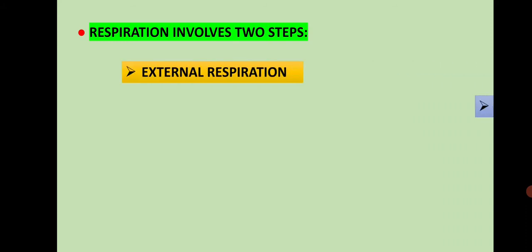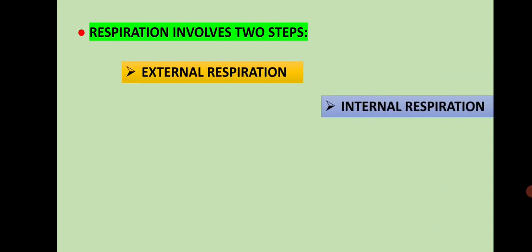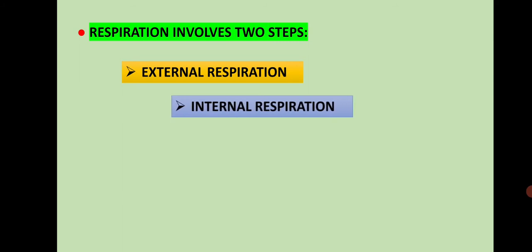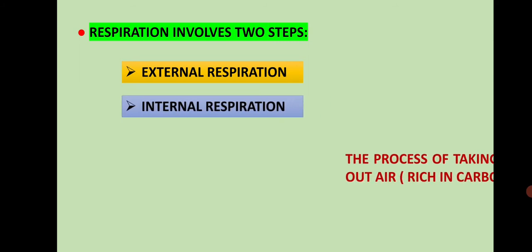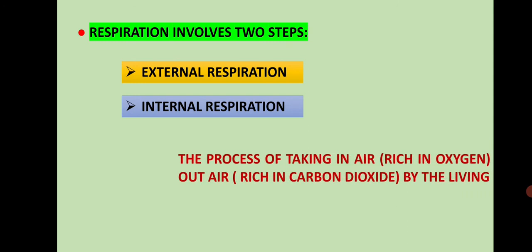Respiration involves two steps: external respiration or breathing and internal respiration or cellular respiration. What do you mean by external respiration?